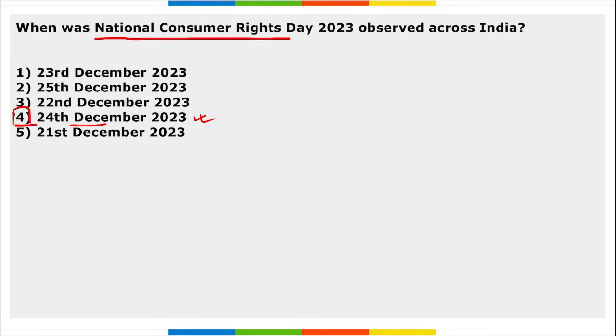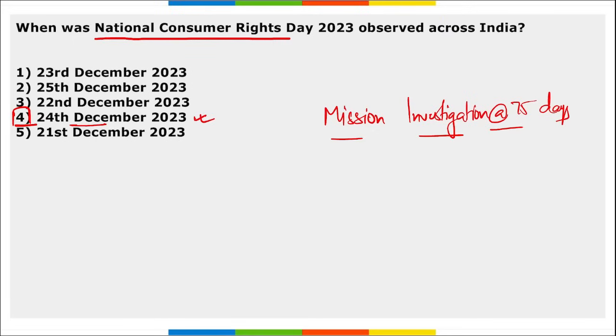Next, tell me, recently, which state's police has launched mission investigation at the rate of 75 days? So mission investigation at the rate of 75 days, this was launched by which state police? Bihar police. Correct?